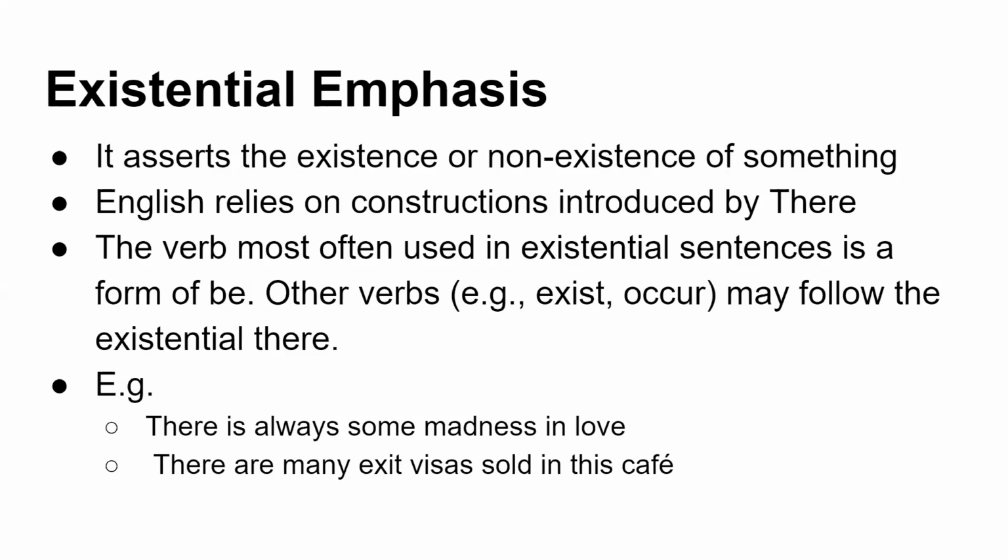So there is always some madness in love. Now, "there is" is followed by "is". So "is" is said to be the verbal form of a form of be. There is an existential emphasis, and you can add 70 points to this particular sentence.